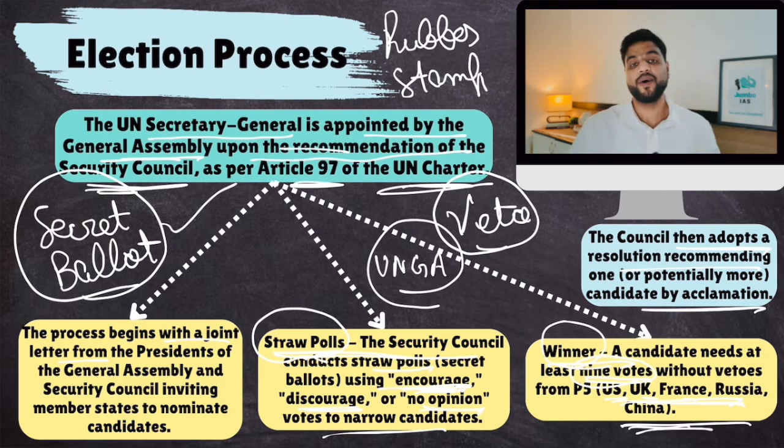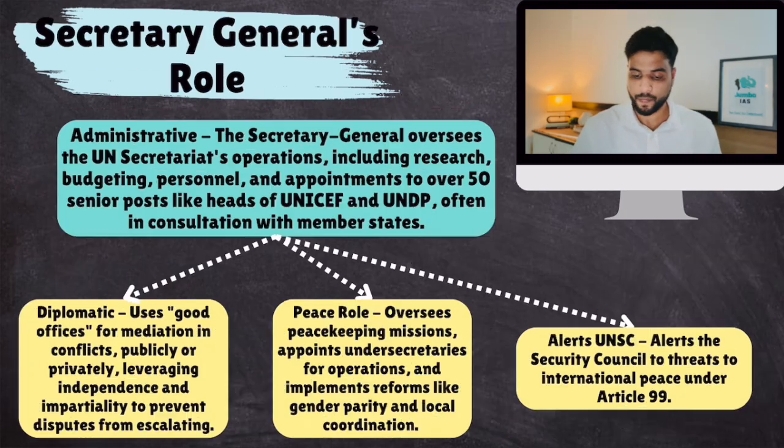Now let's talk about the role of the Secretary General. Why is this post, this appointment so important? What does a Secretary General do? The UN Secretary General's post is the top post in the United Nations, and he has many roles. He has administrative roles, diplomatic roles. If there is a fight between 2, 3, 4 countries or blocs, he does mediation and all. Peace role also, he oversees peacekeeping missions, under secretaries for operations and all.